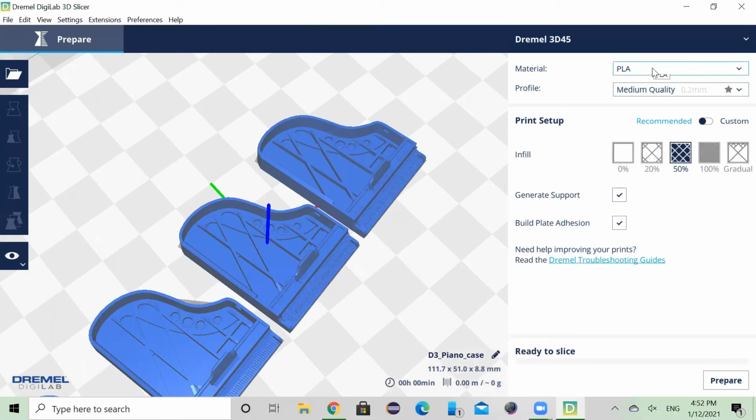We're almost done setting everything up. So one important thing to note is you must select the correct material. If you click on the drop down and select Dremel, you can see a list of materials that you can use for your 3D model.